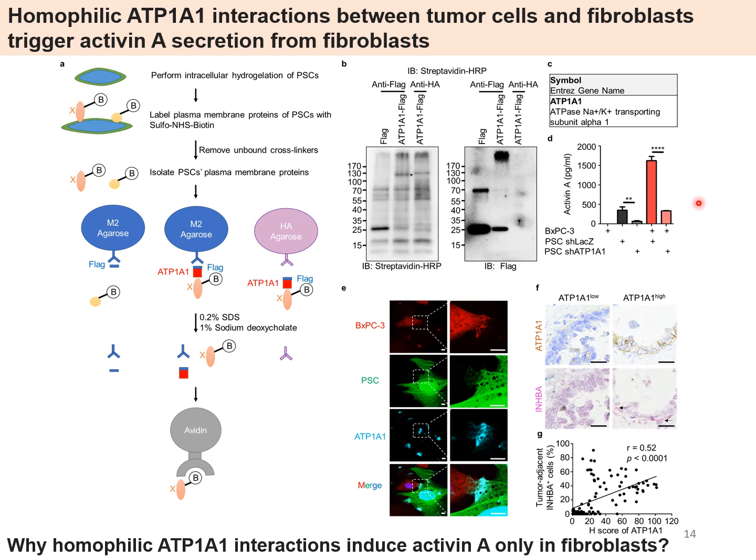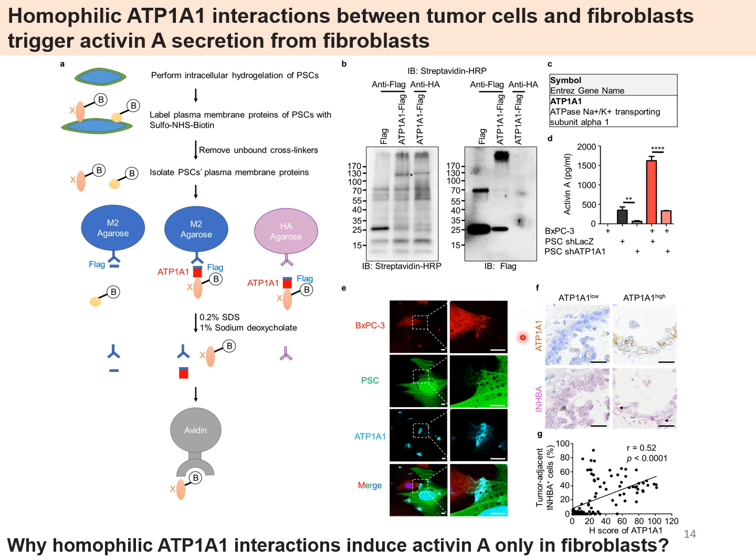Knockdown of ATP1A1 in fibroblasts also reduced Activin A secretion. As you can see in the immunofluorescence result, ATP1A1 is enriched in the cell-cell contact region between tumor cells and fibroblasts, contributed by both tumor cells and fibroblasts.